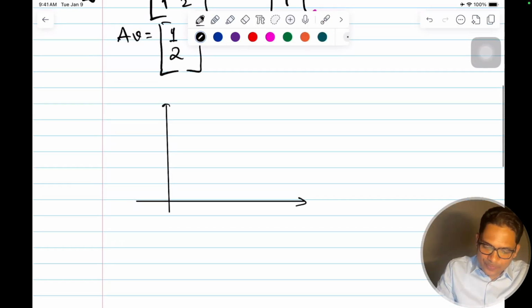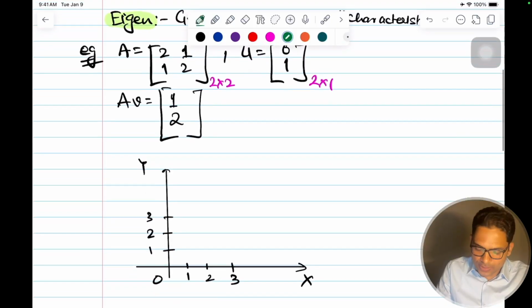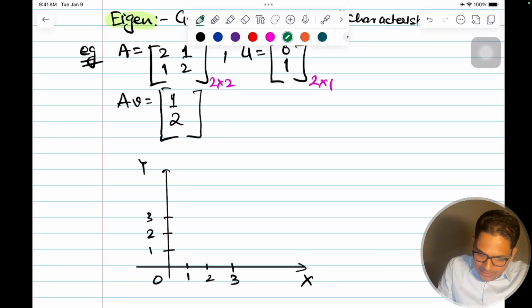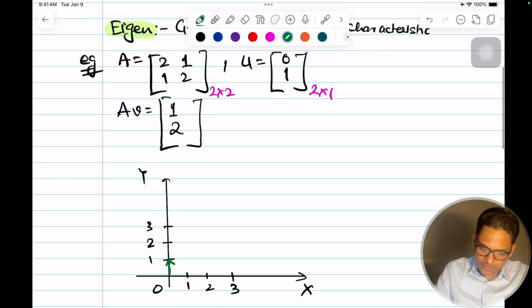Let's continue. Let's mark 1 2 3 like this on the x-axis, and 1 2 3 on the y-axis. Initially the vector was [0 1]: x is 0, y is 1. So this was a unit vector on the y-axis. After applying the matrix transformation, it became [1 2].